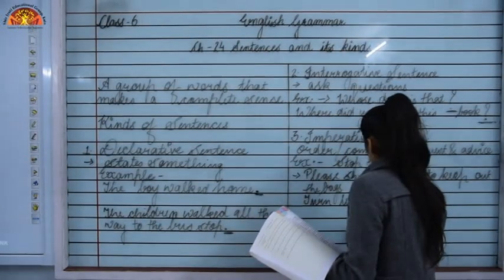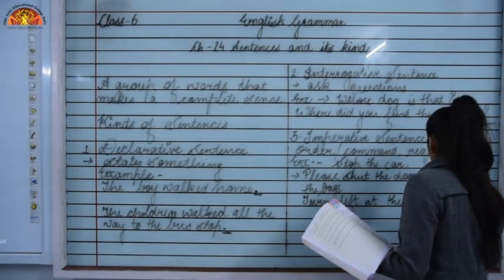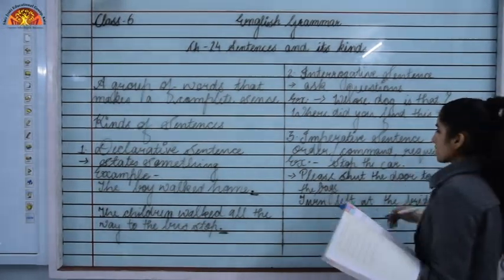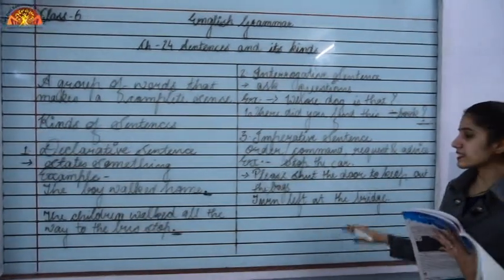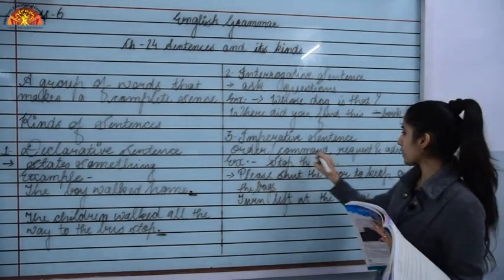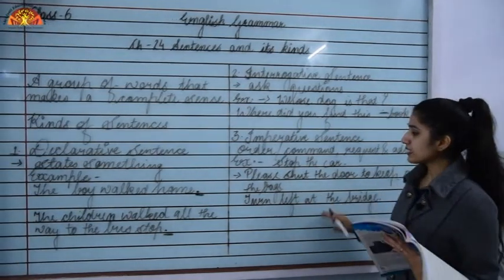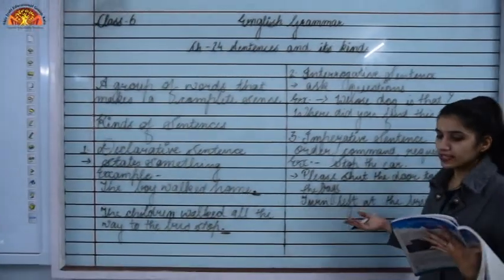Turn left at the bridge. Okay, so these are some examples of imperative sentences, as they tell us an order or command, request or advice. Okay, so let's see the last type of sentence that we have.